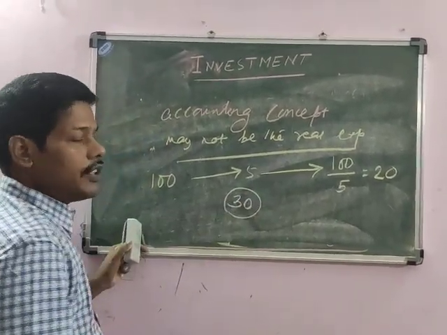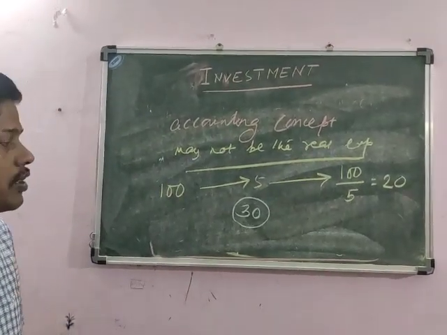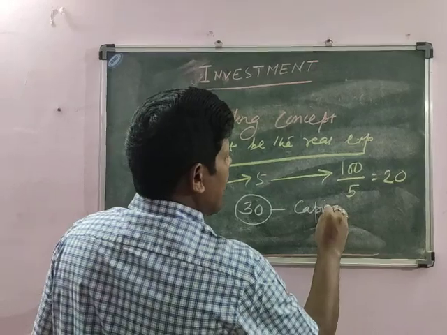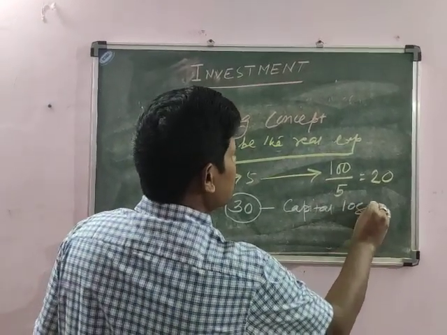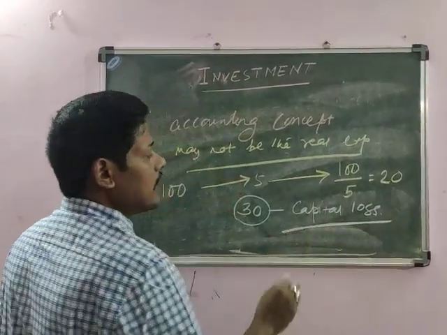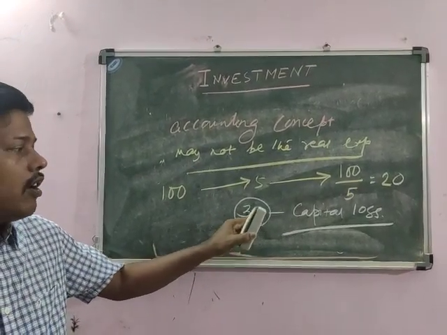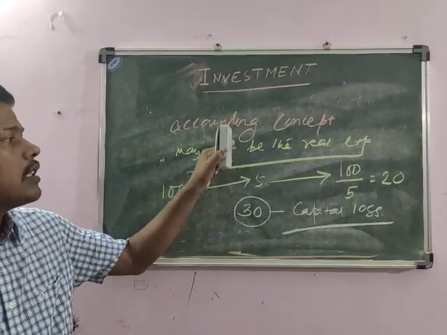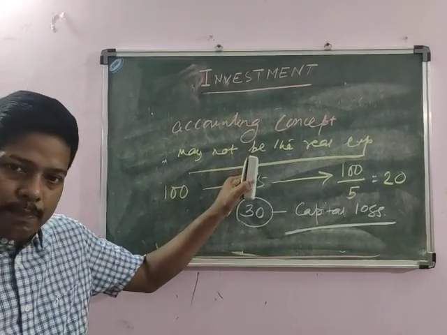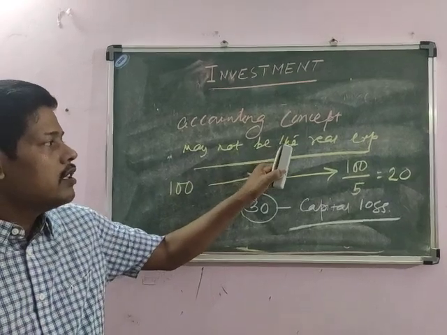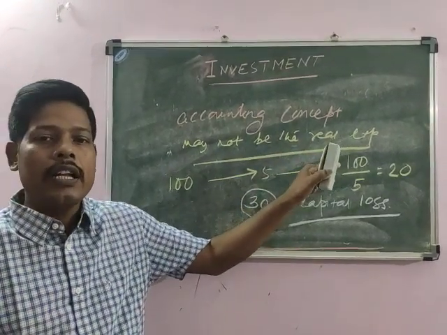This 30 is not depreciation, this is actual, and this is called capital loss. So capital loss and depreciation are two different things. Capital loss is the unexpected or actual loss, whereas depreciation is the expected annual allowance for maintenance due to normal wearing and tearing.